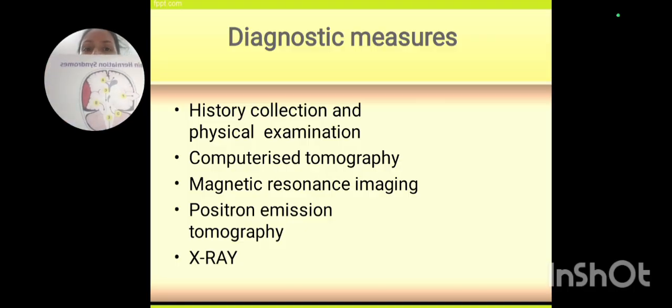If you can see this brain herniation image, there are some figures shown: number 1, 2, 3, 4, 5, or A, B, C, D, E. Now the first one is here. We call this subfalcine cingulate herniation.